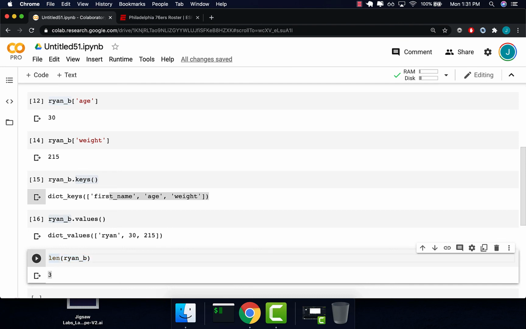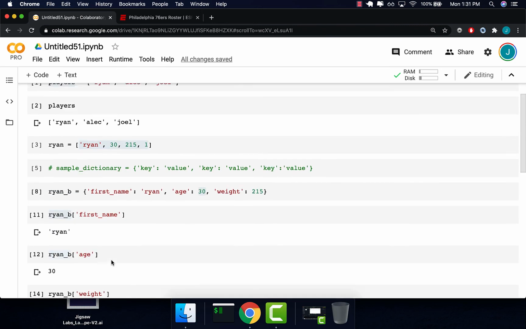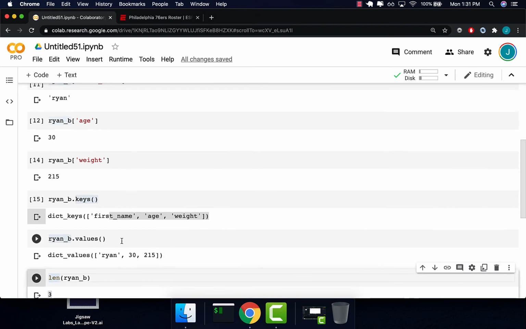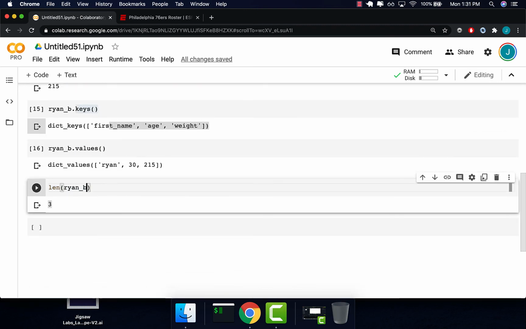And if we just want the first thing, do we do 0? No, because remember, there's no order. Remember, the order got all switched. The only way to access our data is by specifying the key.